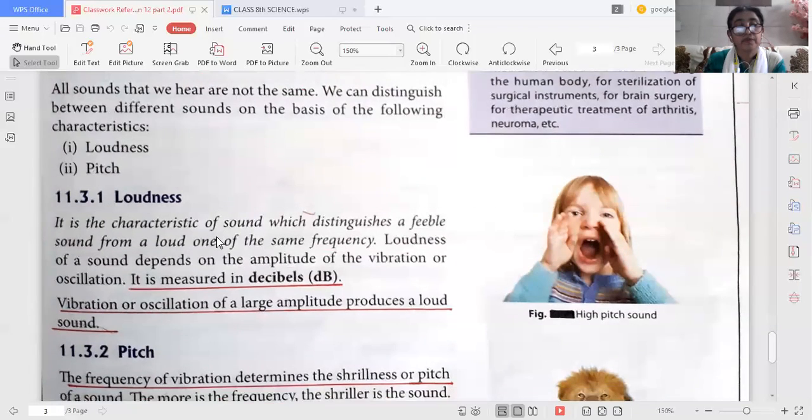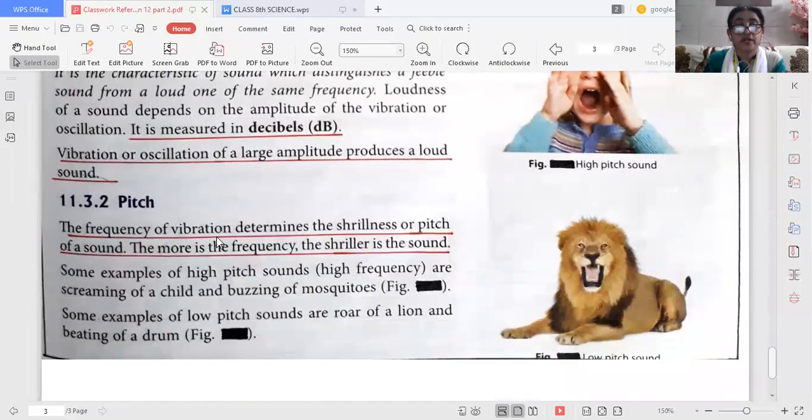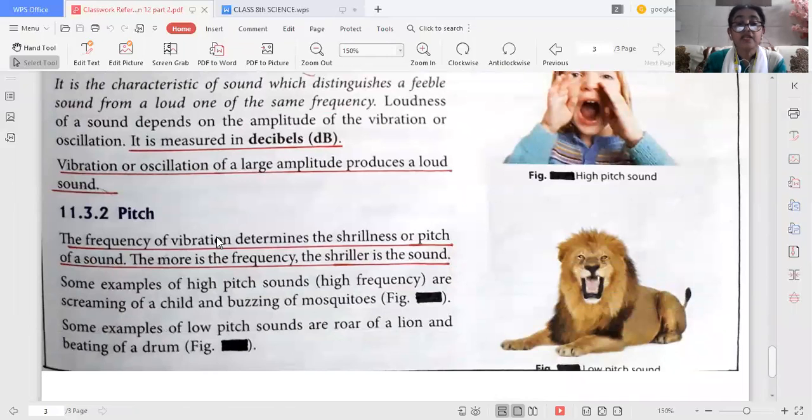Then comes the pitch. The frequency of vibration determines the shrillness or pitch of a sound. The more the frequency, the shriller the sound. So that's why frequency measures the pitch. For example, high-pitched sounds are the screaming of a child or the buzzing of mosquitoes. And low-pitched sounds are the roaring of a lion or the beating of a drum.